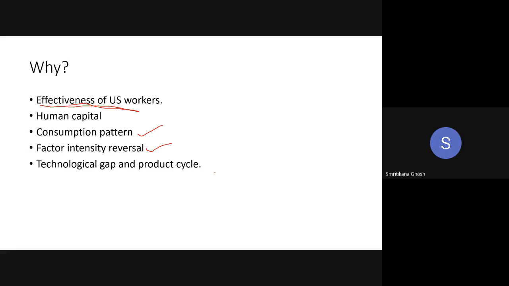So many of the commodities are invented there and come into the rest of the world's market. At the initial stage of the production cycle, the technology is only with the US economy. The rest of the world doesn't have this technology.